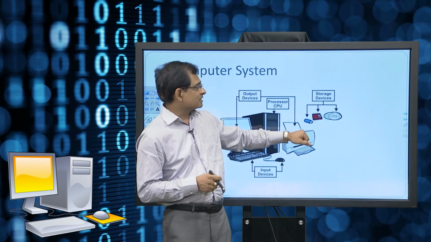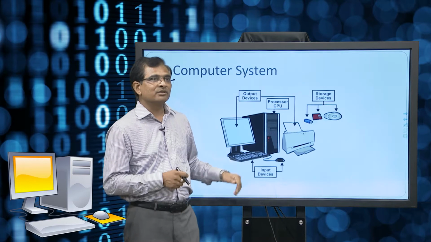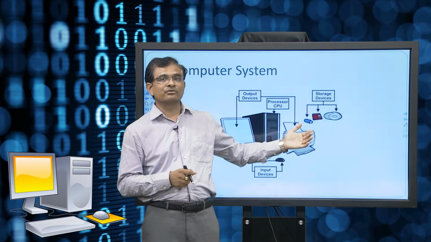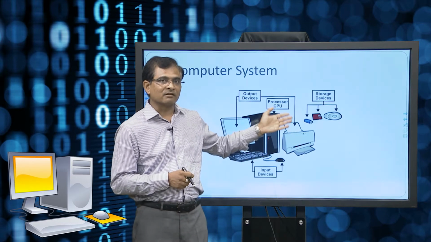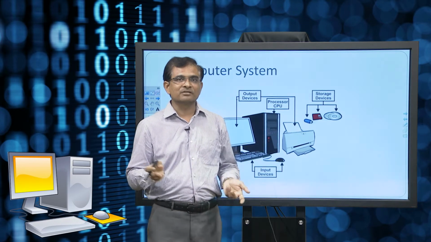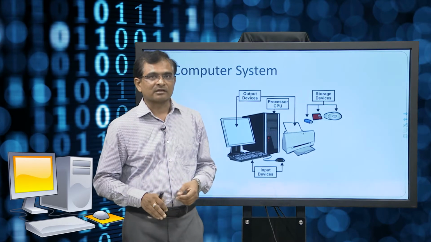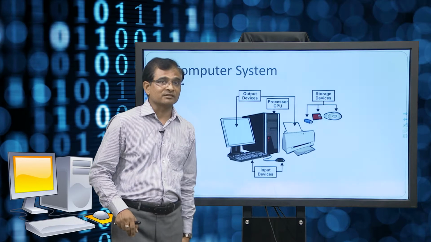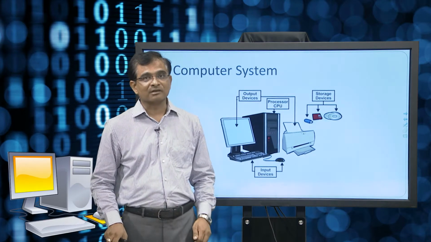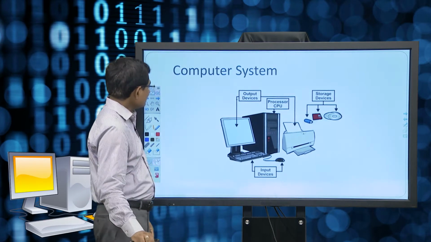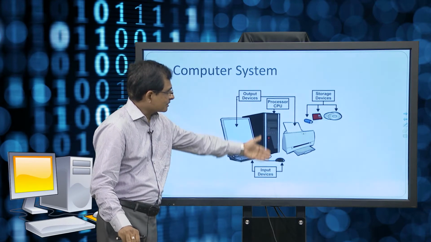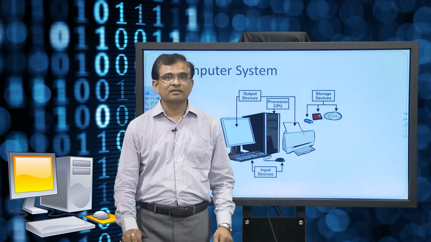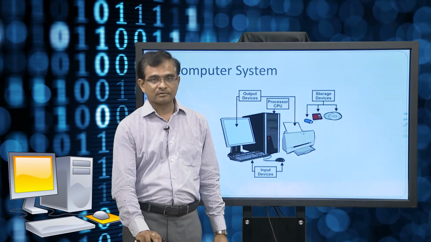But yes, if you talk of storage devices, earlier we used to have floppy disks, we used to have even CDs. Nowadays we do not use CDs and all; it has been converted to USBs. So, USB is the storage medium for transferring data as of now. This is also storage for input output devices; memory is also considered to be an IO device as of now. There is a control panel on the top of the system, through which you can observe whether the system is on or off and so on.